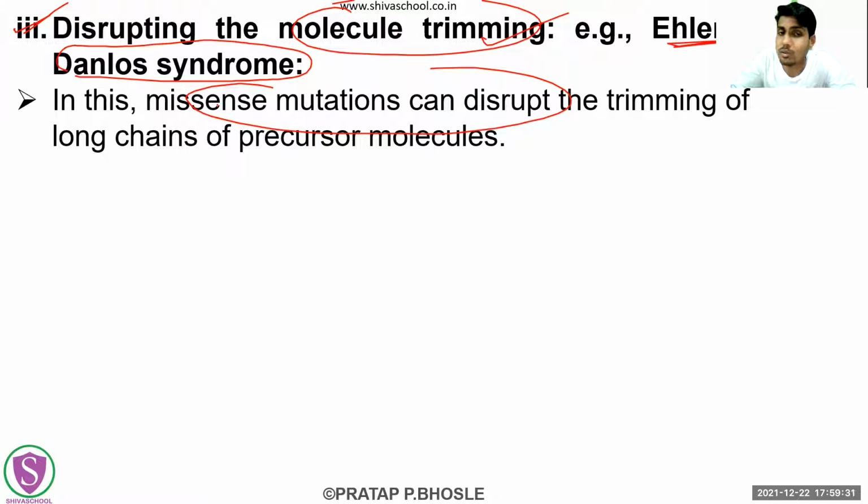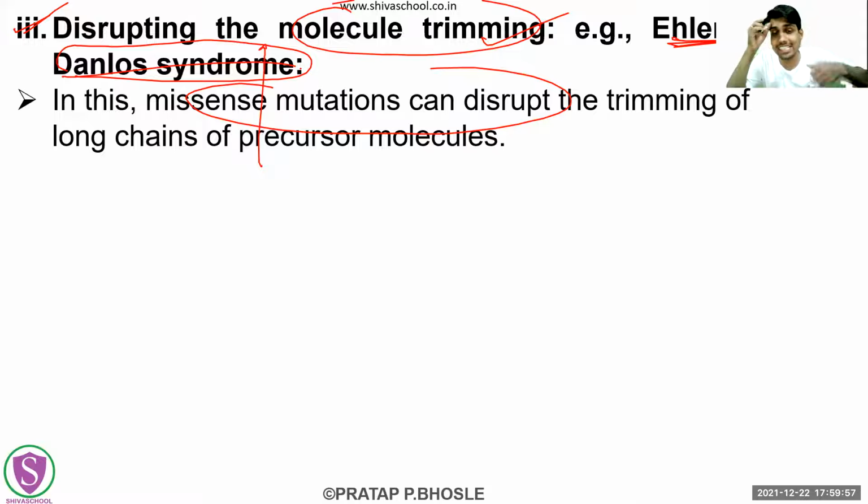Then whenever we want to create an active molecule from that precursor molecule, we will trim the extra parts. Then we will get what? The exact active molecule, or the exact active protein, from that. Right? So whatever this trimming of additional parts is, it is going to be disturbed by some kind of missense mutation. Then this disease is Ehlers-Danlos syndrome.